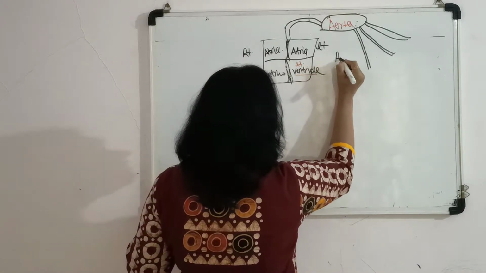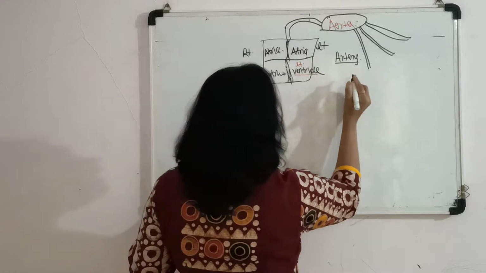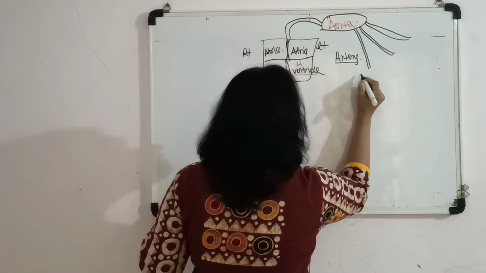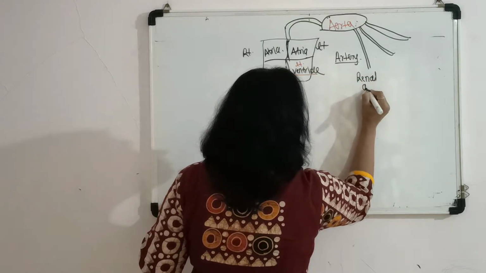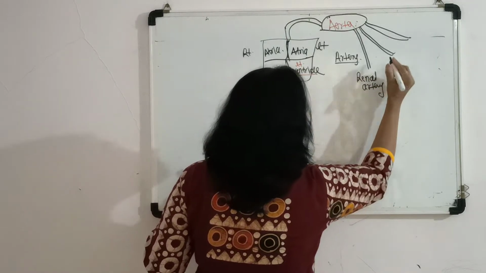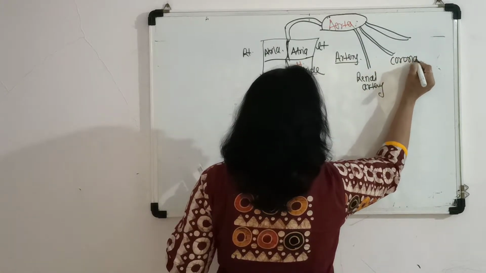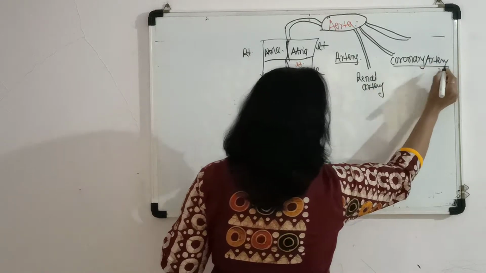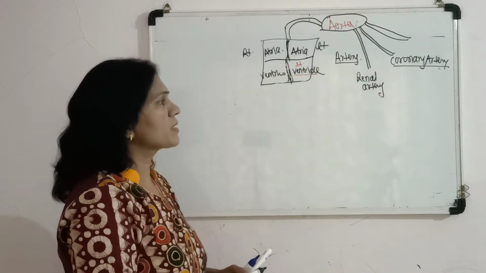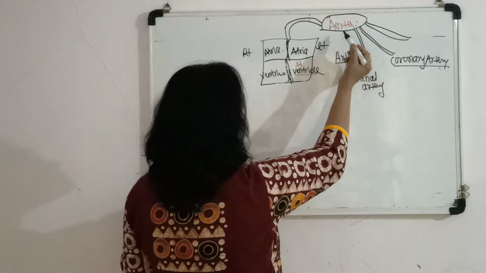These are the arteries. This one could be the renal artery, or here there is the coronary artery, which is the most important because the coronary artery gives the oxygenated blood supply to the heart itself. The coronary artery is a branch of the aorta.